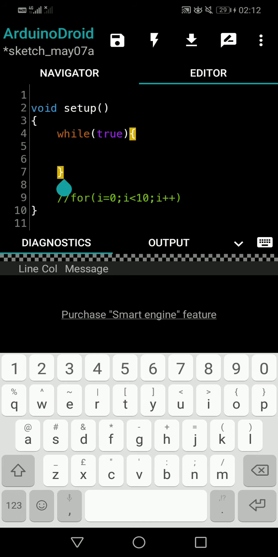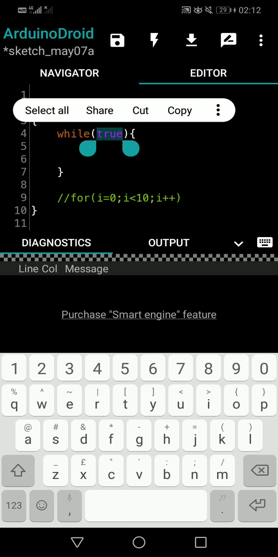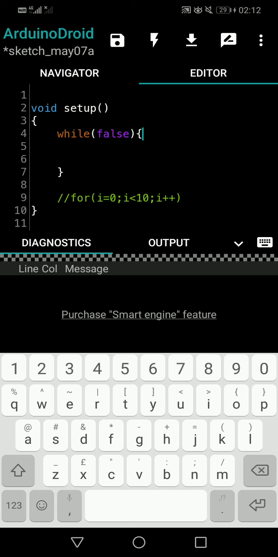Okay, so if it finds a false statement here, it will immediately skip the while loop and come to the next line. If you find a false statement inside the while loop condition, it will skip whatever you have written within these two curly brackets, it will never get into this, and it will come to the next line where my cursor is, right? And it will continue the rest of the coding. Okay, it will never come to this again.